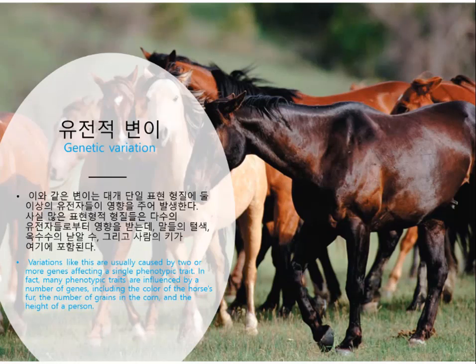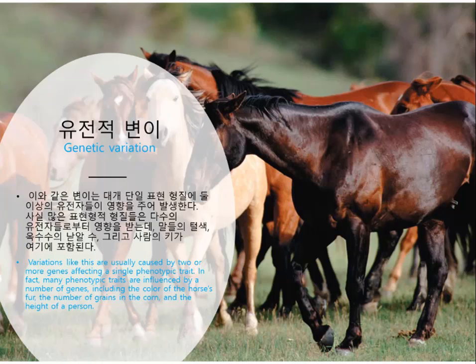In fact, many phenotypic characters are influenced by multiple genes, including coat color in horses, seed number in maize, and height in humans. So, how much do genes and other DNA sequences vary from one individual to another?